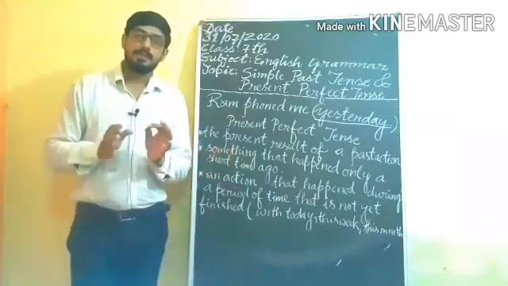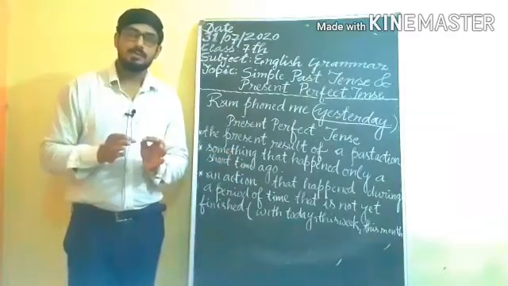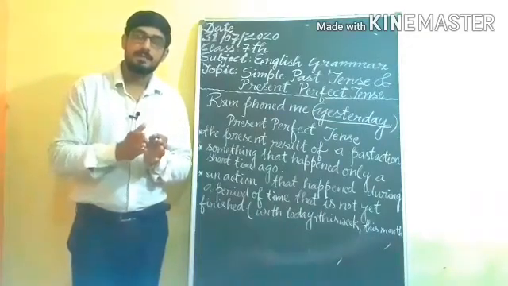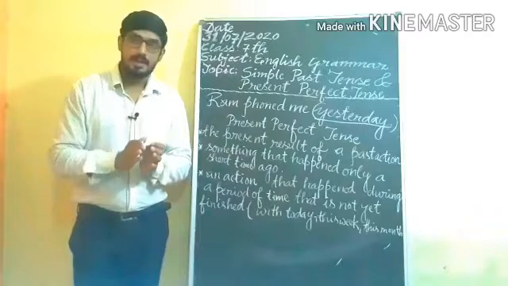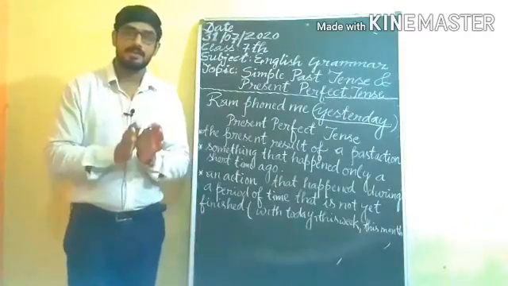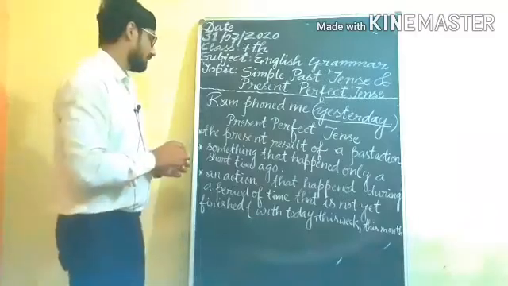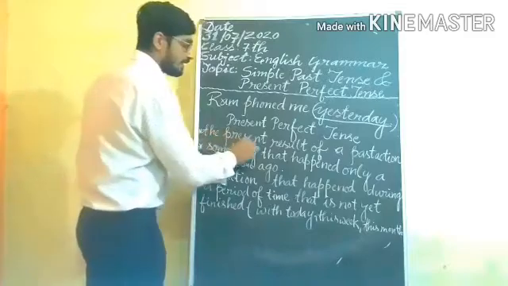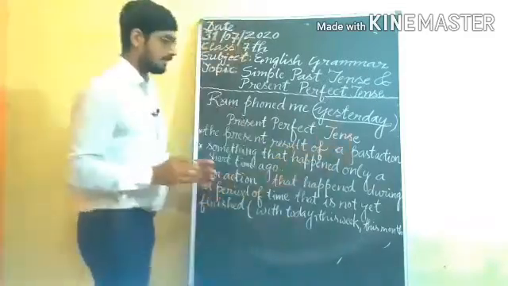Students, you know that present perfect tense is used to denote the action which has completed in present, and we can feel the effect of the action in the present. Suppose that the present perfect tense, the present result of past action.